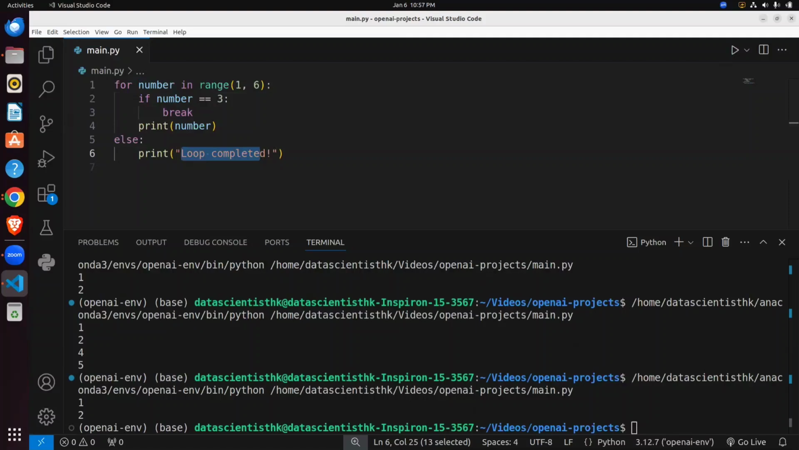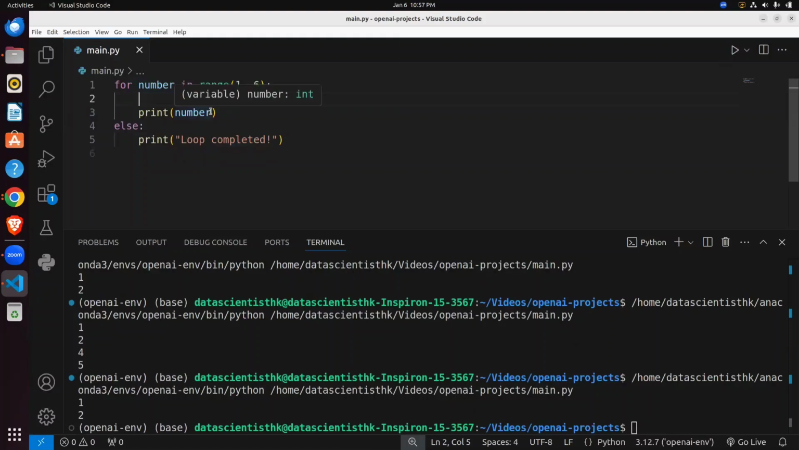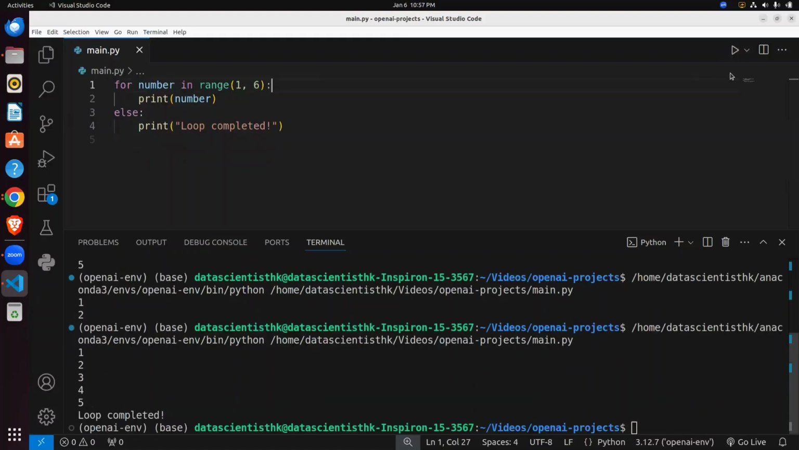Now I'm just showing here, I'm printing the number. Now you can see after it successfully completes, it shows loop completed. So always remember this else: the else block runs after the loop finishes, but only if the loop was not terminated with break.